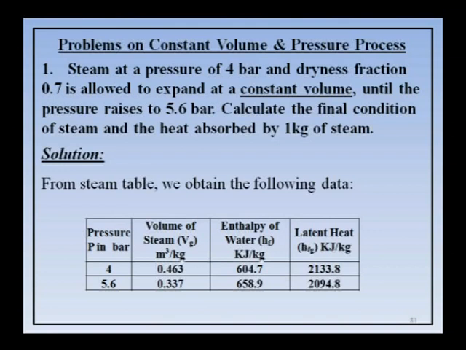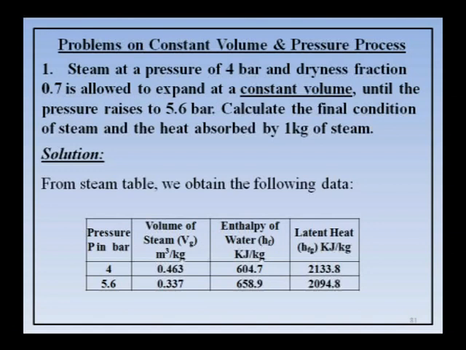So, here very clearly, given that it is at constant volume. Initially pressure is 4 bar, dryness fraction of 0.7, that means the initial condition of steam is wet. Why? Because dryness fraction is given, that is clear. Next, at constant volume the pressure rises up to 5.6 bar. This is the final pressure of steam, not condition. Pressure of steam is 5.6 bar, but we do not know the condition of steam. That means initially it is wet, after the process whether it is dry or superheated we do not know.